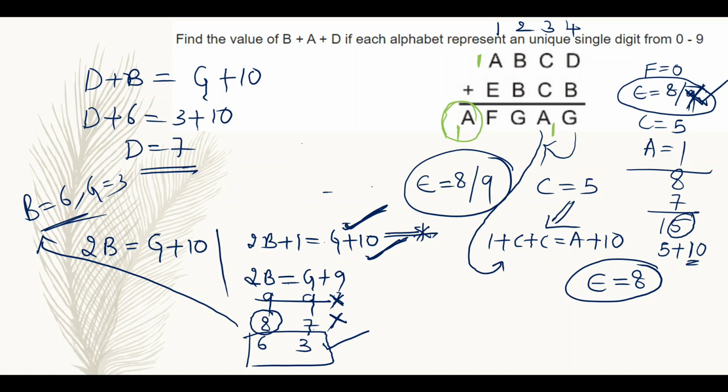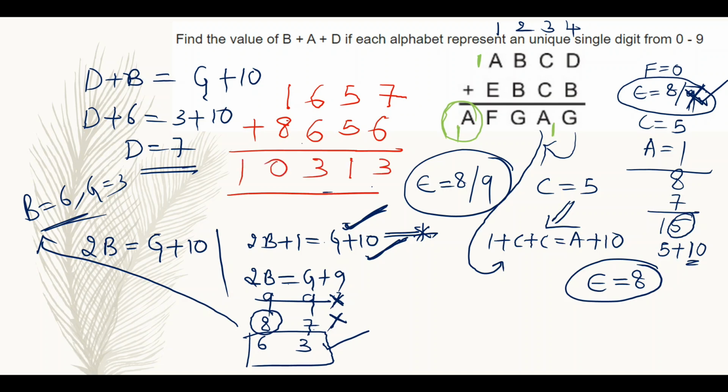We can write A, B, C, D as A value is 1, B value is 6, C value is 5, D value is 7, plus E, B, C, B. What is E value? 8. Then B value 6 and C value 5 and B value 6. Then it will give you 3, 1, 3, 0, 1.